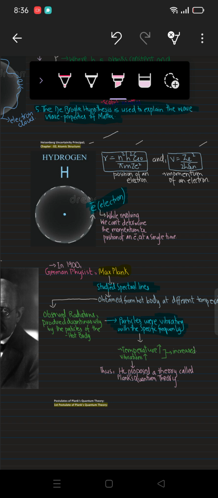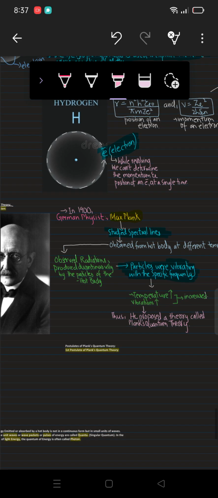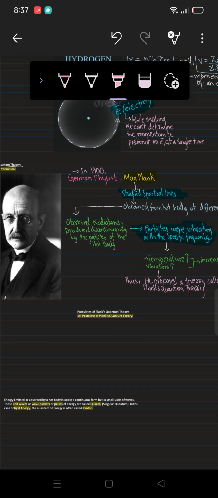He observed radiations which were produced discontinuously by the particles of the hot body. Those particles were in vibratory motion with a specific frequency, and when he increased the temperature, the vibration or oscillation increased as well. Thus he proposed a theory known as Planck's quantum theory. In today's video, we are going to discuss the first postulate of Planck's quantum theory. What did he say in that postulate?